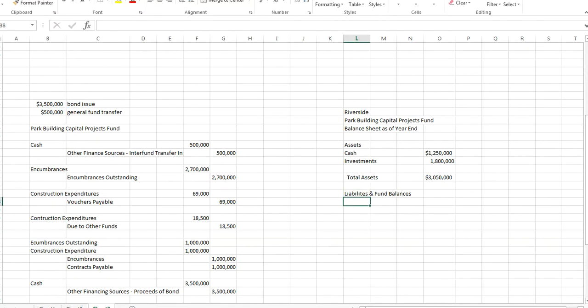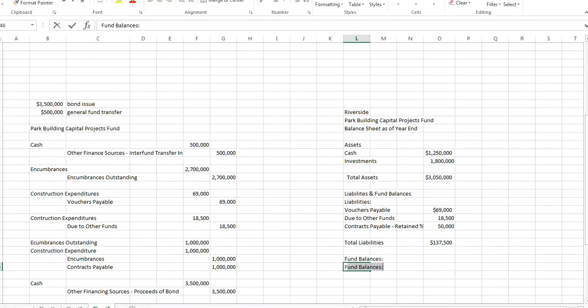And then we have our liabilities. So we'll do our liabilities first. And our first liabilities are vouchers payable. And again, you can go calculate your balance, but it's $69,000. You can get it from your information over here. Then we have our due to other funds, and that's $18,500. And then we have our contracts payable, and it's the retained percentage on that sheet, and put a percentage sign right there. $50,000. That's my total liabilities, if I can sum those, and then I come down and I do my fund balances,